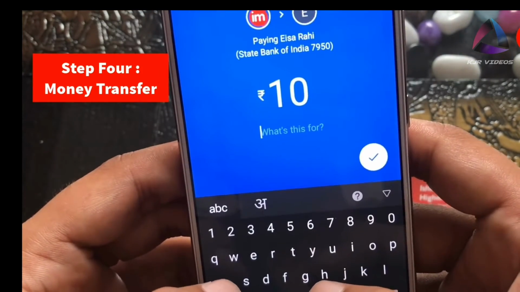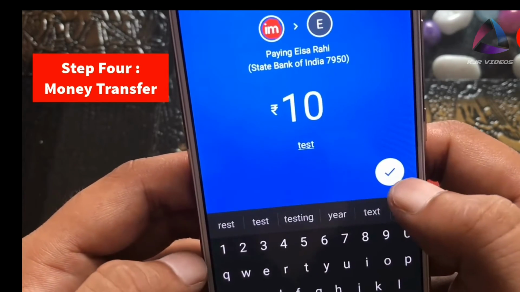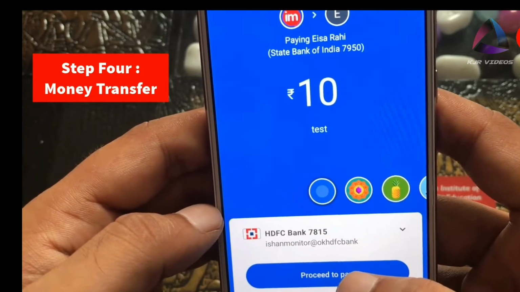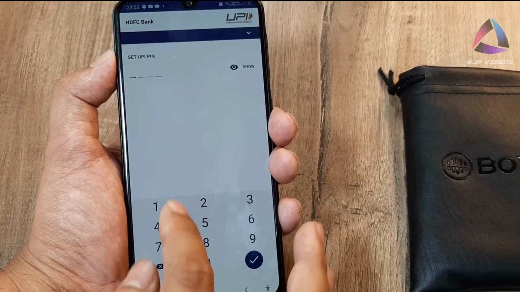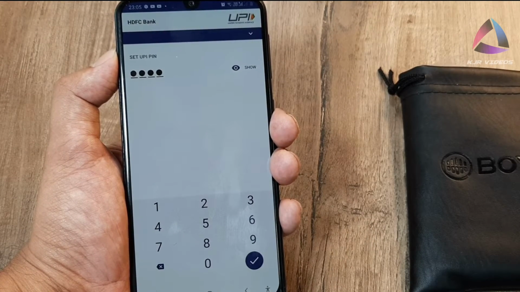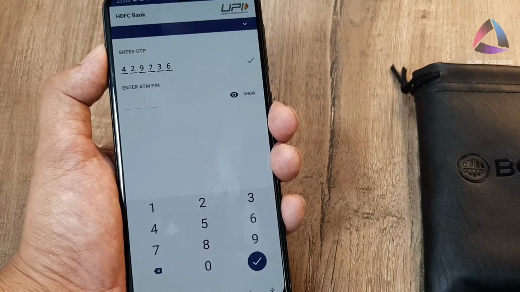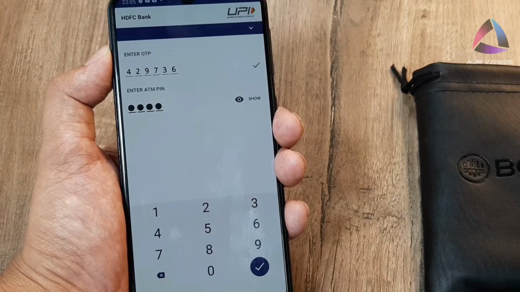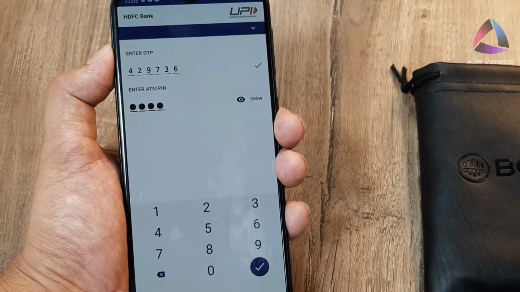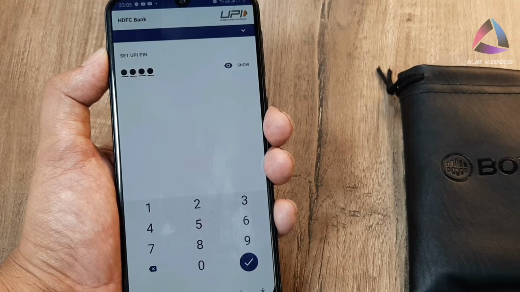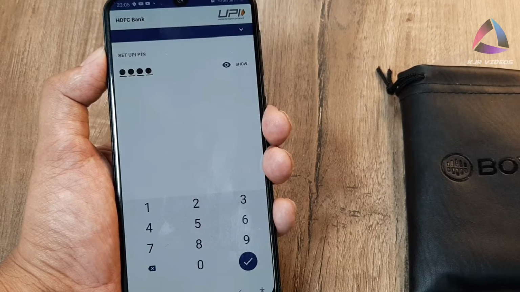Then a BHIM UPI PIN needs to be entered. When you use UPI for the first time, a PIN is generated. This PIN is used during the transaction, and it must not be shared with anyone. This procedure is done in a fraction of a second, or hardly 2 to 5 seconds.